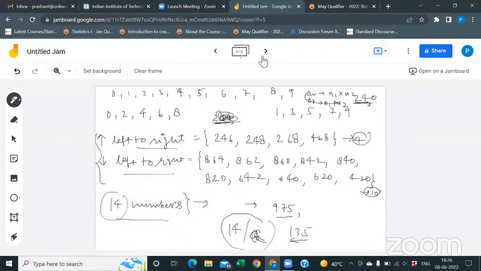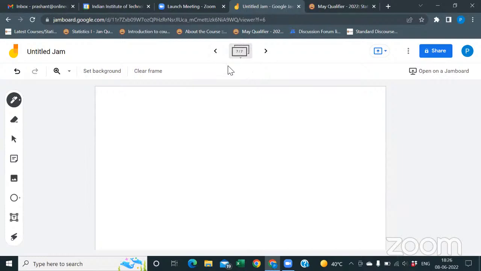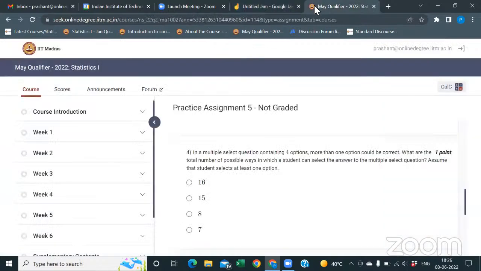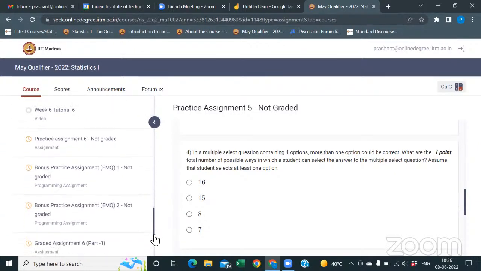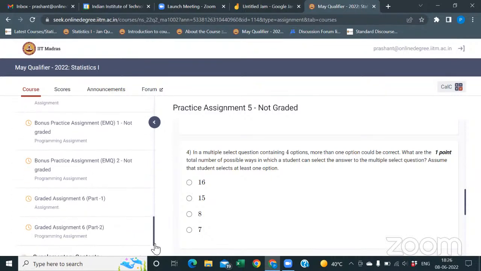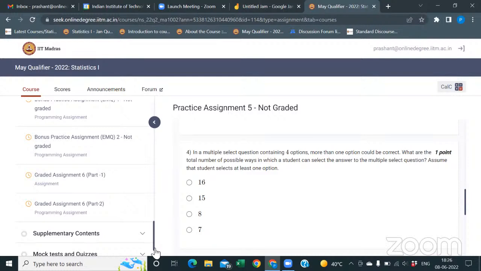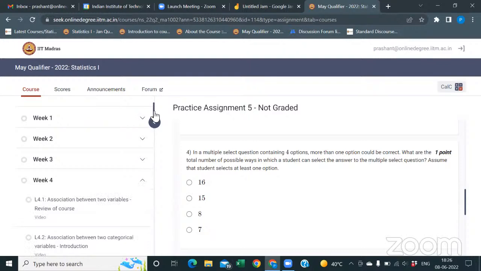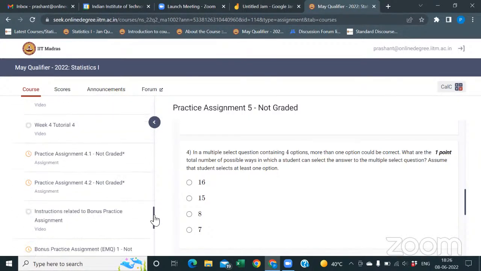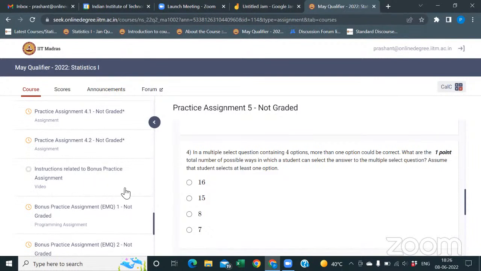I have received, I don't know about the others, that a negative marking has been announced for the practice assignment. Yes, that's why I announced it today at the beginning of this session. In week 6, you have 2 practice assignments regarding EMQ and one graded assignment related to the EMQ, and the grading pattern and all. You got the notification. For clarification on how to submit the EMQ and how to make the text file, there is an instruction in week 4 related to the bonus practice assignment.